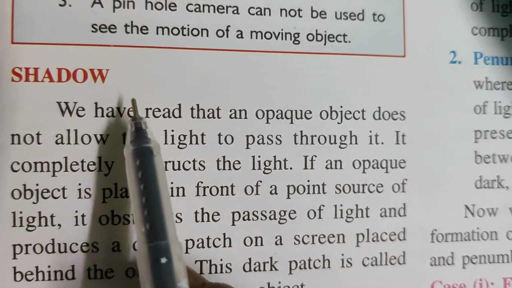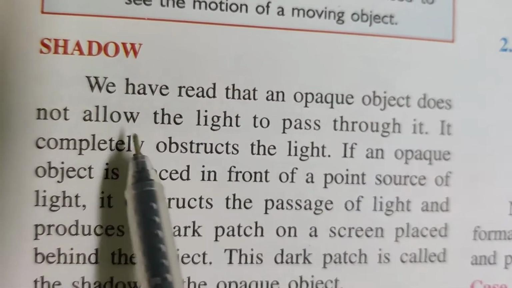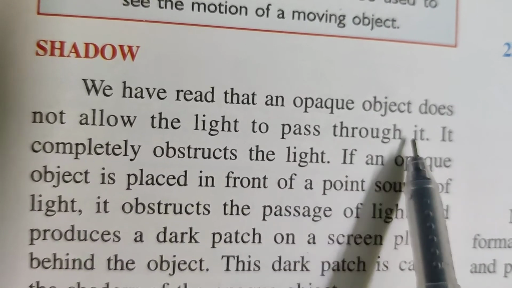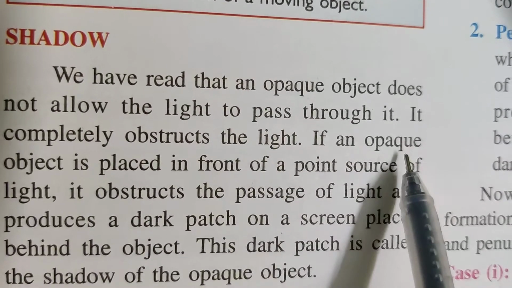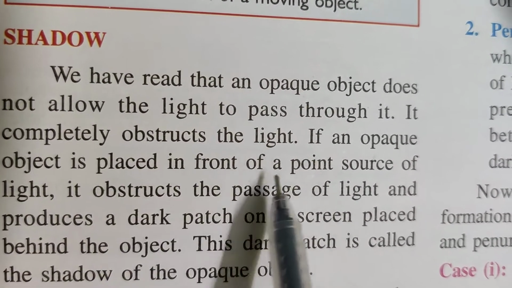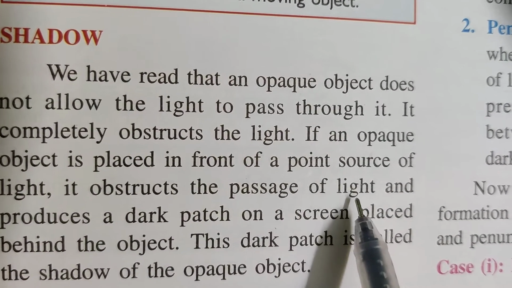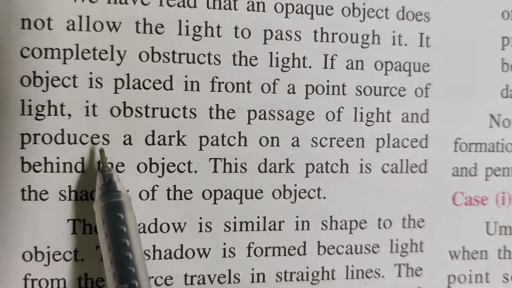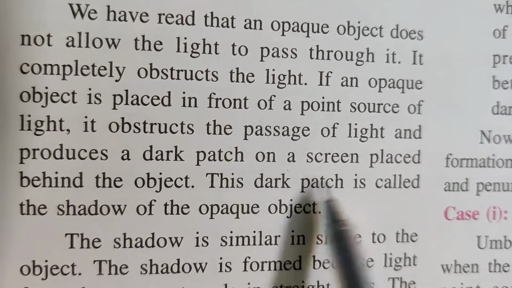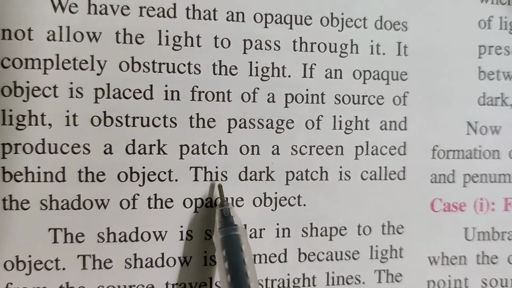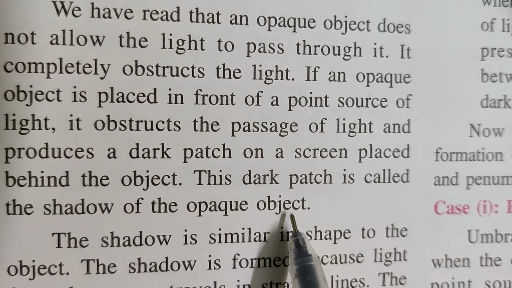Now children, shadows. We have read that an opaque object does not allow light to pass through it. It completely obstructs the light. If an opaque object is placed in front of a point source of light, it obstructs the passage of light and produces a dark patch on a screen placed behind the object. This dark patch is called the shadow of the opaque object.